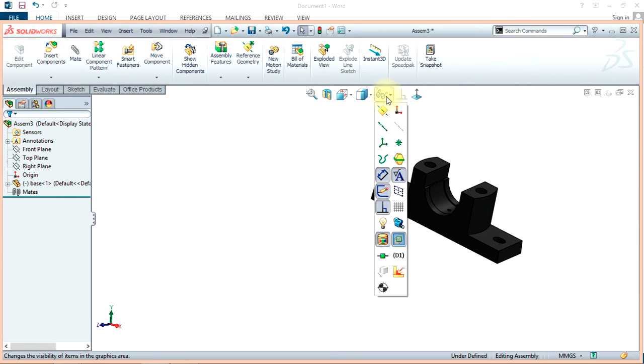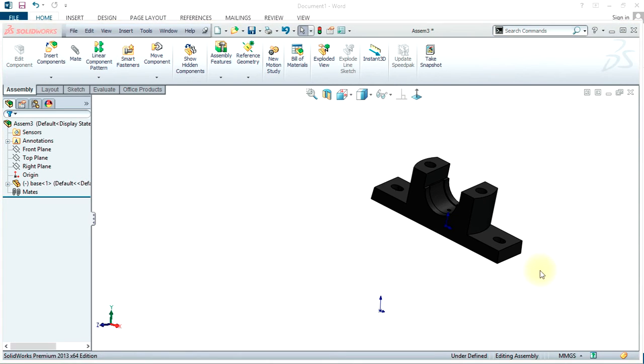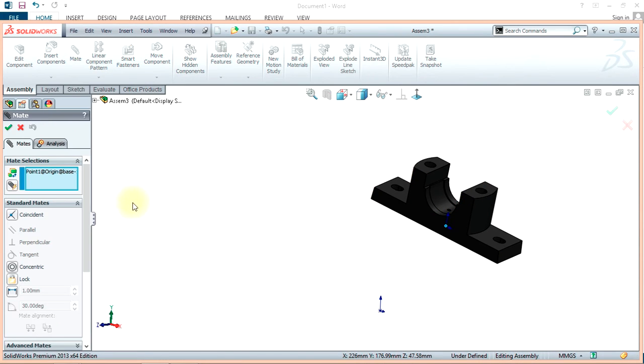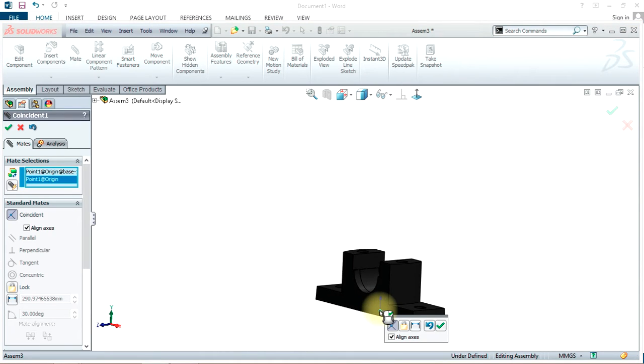Click show and hide option and select origin. I want to have a coincidence relationship between the origin of the part and the origin of the assembly. Select the origin and select mate option. Then the origin is already displayed here. Select the origin of the assembly. So you will have a preview here, and just simply click coincidence and see that align axis is toggled on and say OK.